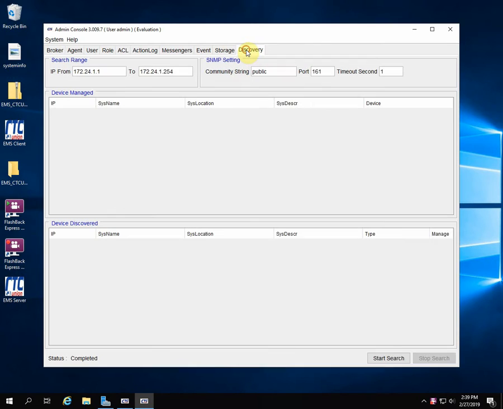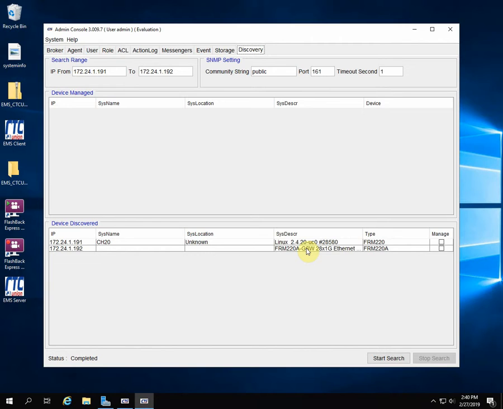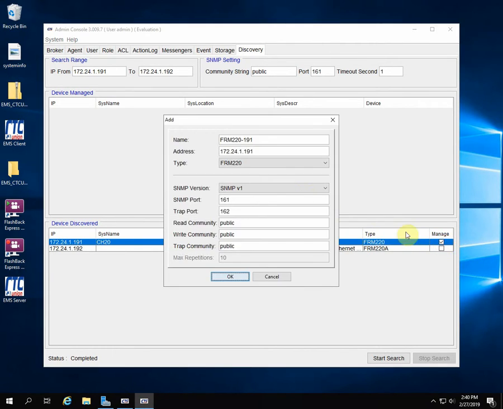And the first thing I'm going to do is go to Discovery tab and discover some SNMP agents. Now I'm only going to discover 2. I don't want to discover a whole bunch. Click Start Search, and you can see SNMP agents found. I want the one that's at IP 191. Click Manage, change to SNMP v2, get our right community string properly entered, and click OK.